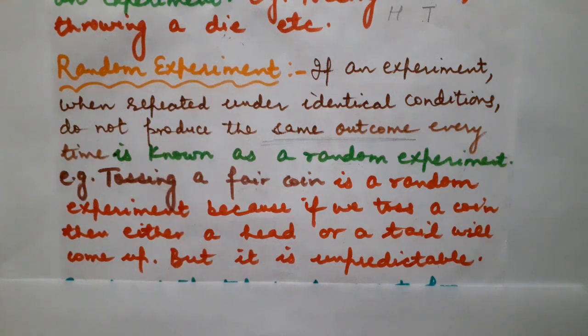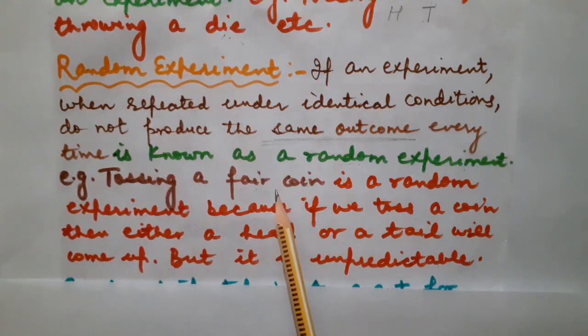But children, for example, if I throw a stone in the upward direction, definitely it will come back in the downward direction. So that will not be a random experiment. Why? Because the result is fixed. Whenever a stone is thrown upward, definitely it will come down, due to gravitational force, as you know.